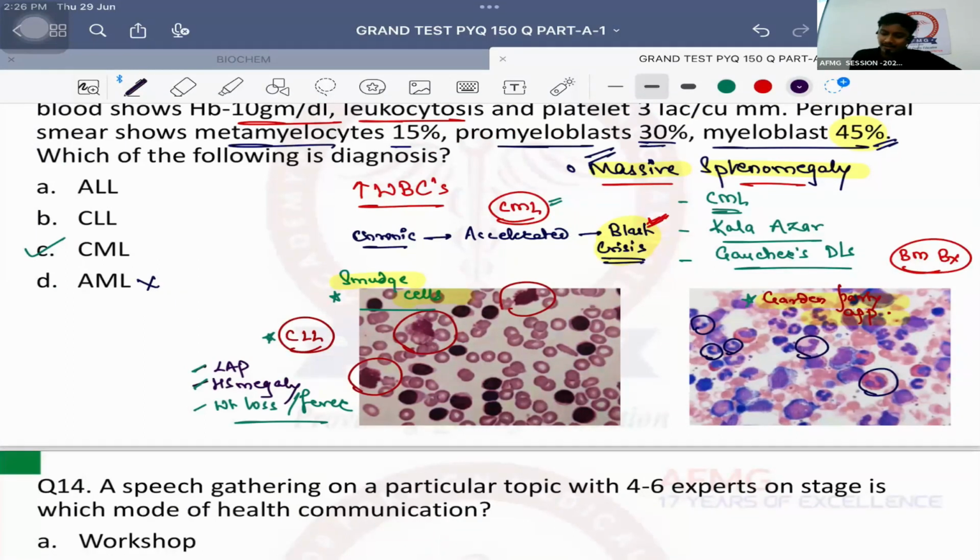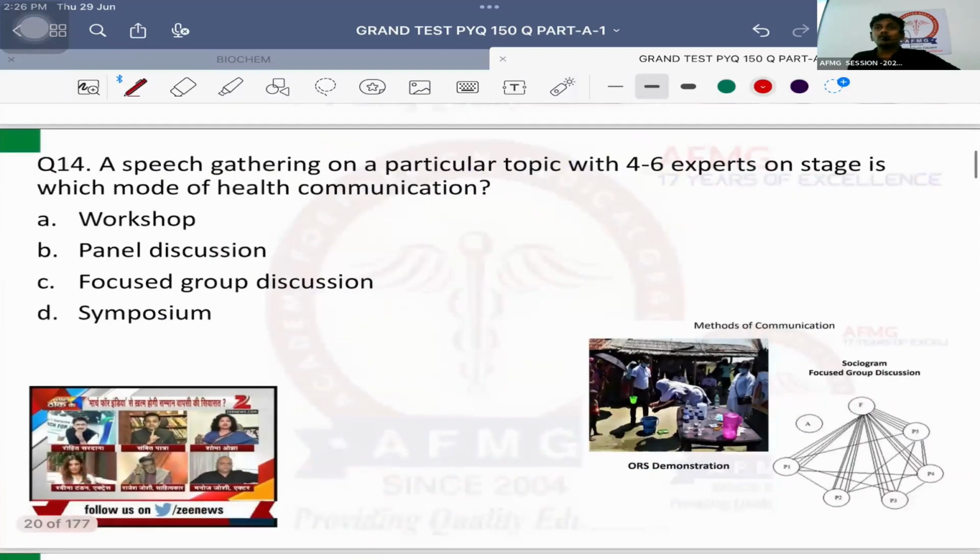Have you understood? And अगर ALL या CLL की बात करनी होती, would they have given myeloblast or myelocytes in the option? No. In the question, they would have mentioned about lymphocytes or lymphoblasts. So that is the reason I can easily rule out ALL and CLL both from the options itself. ठीक है? No issues with this.